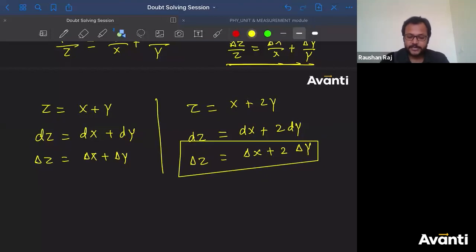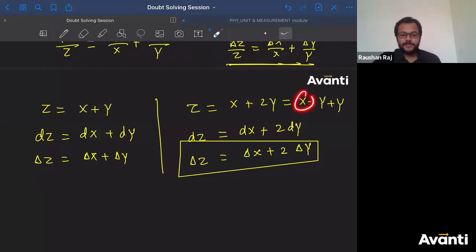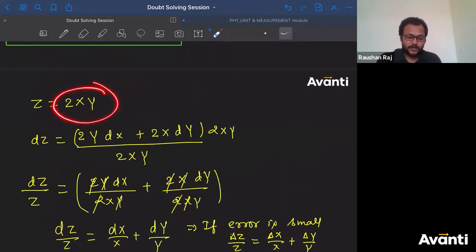There is another way to analyze this. If this is written as 2y, I can write this as x plus y plus y as well. So the error in x plus error in y plus error in y. That means error is delta x plus 2 into error in y. All right, guys. So when the quantities are added or subtracted, and if there is a scalar multiplied there, that will come into the error. But when two quantities are multiplied, the constant will not come into the error. Keep this in mind.